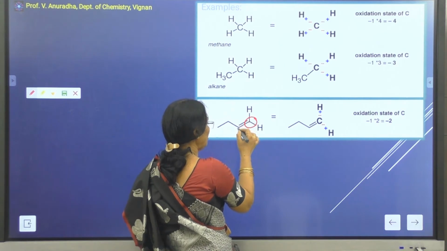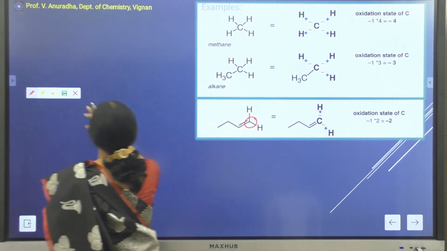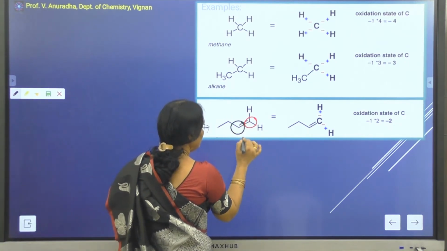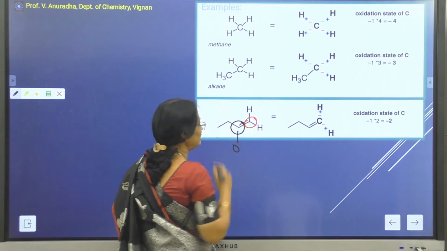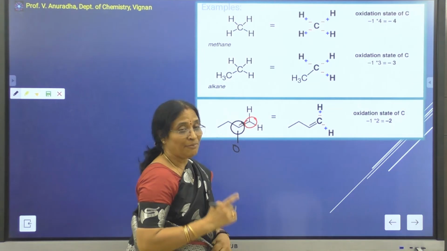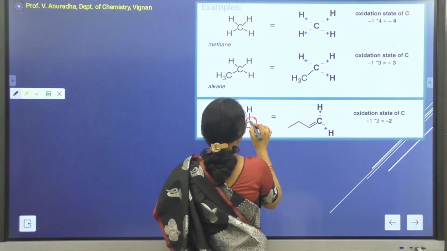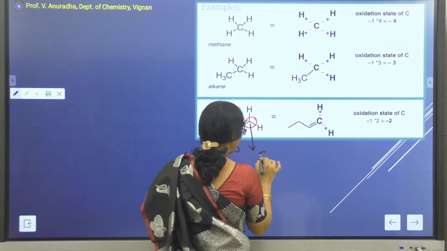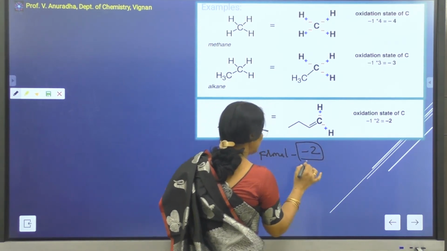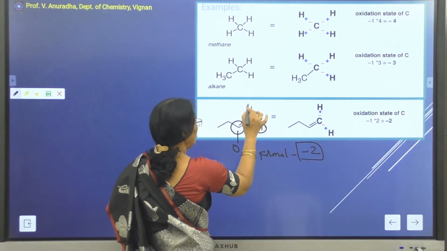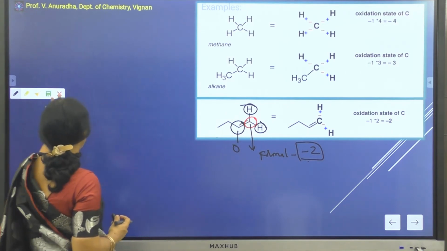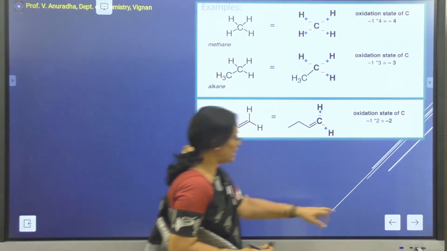Therefore there is no contribution of charge on the carbon atom due to this carbon. Due to the hydrogen atoms, it will be giving a -1 charge each to the carbon. Therefore, the formal charge on this particular carbon atom will become -2. And this -2 is due to the contribution of the 2 hydrogen atoms, whereas this carbon is not going to give any contribution to the formal charge of the carbon.